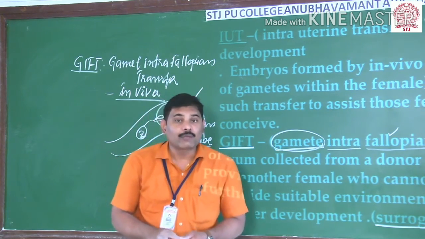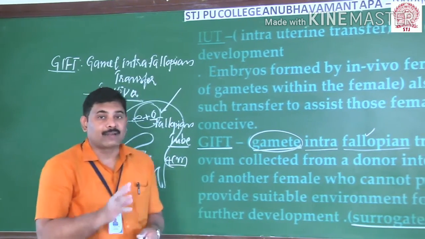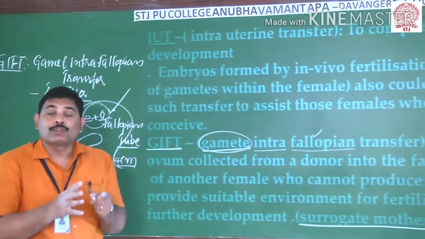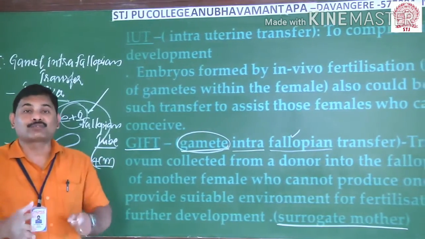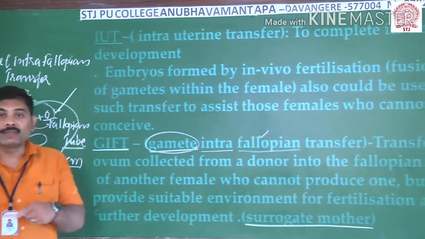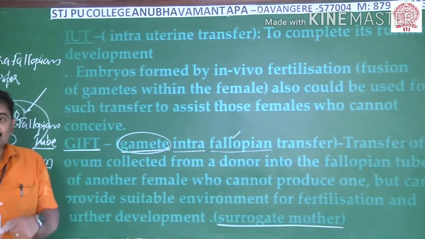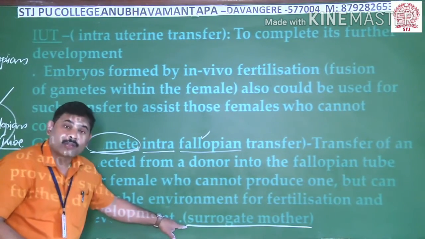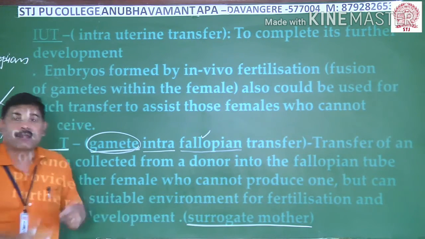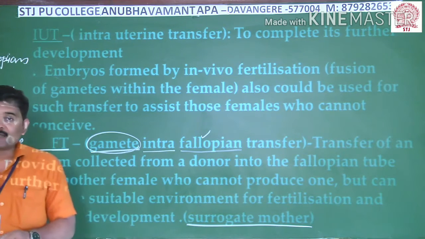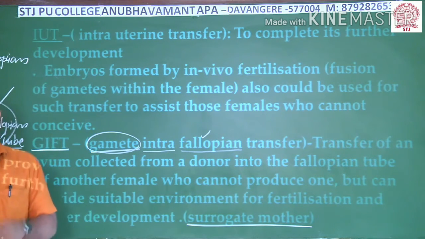So in this case, the embryos are collected from another couple, and these embryos are introduced into the uterus of another woman who has a healthy uterus, so that the baby of someone else will grow in this mother, whom we generally call the surrogate mother. This is the latest trend in the modern world, but this surrogate method that we adopt in the case of animals, we will study in more detail in the coming classes.